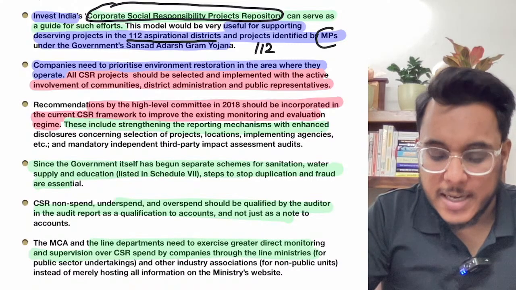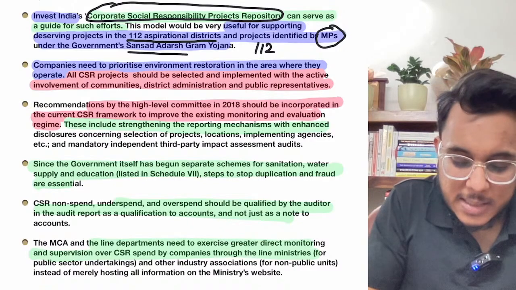These aspirational districts are identified by the MPs under the Sansad Adarsh Gram Yojana.